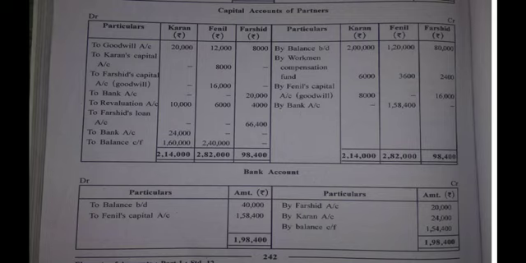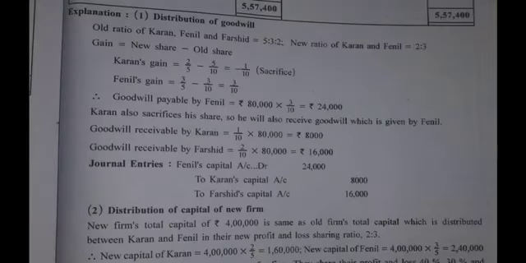We also have an adjustment about goodwill, which I have asked you that you should try on your own. Still, let me highlight the important points in this concept just for the satisfaction from my level. See, the concept is not new, as we have an adjustment of goodwill. The second adjustment, that the new value of goodwill is 80,000. What do we do? We'll obtain the share of retiring partner. How do you obtain the share of retiring partner, that is Farshid?